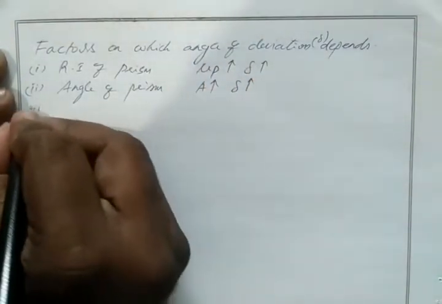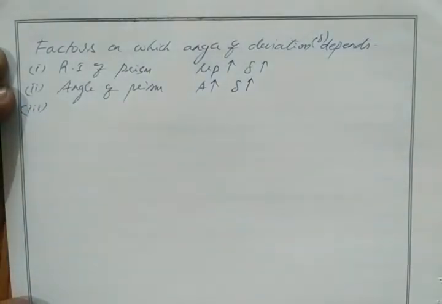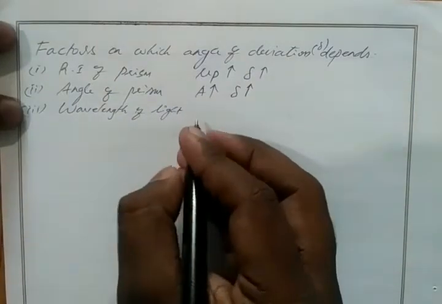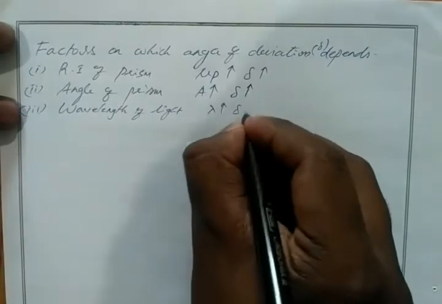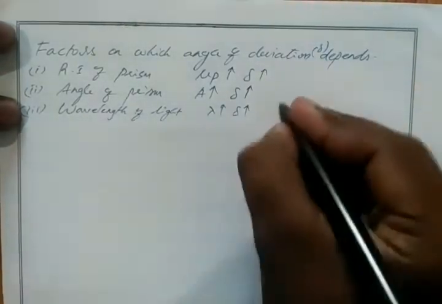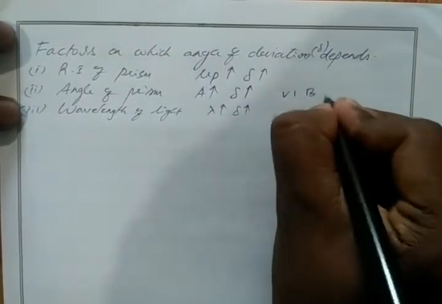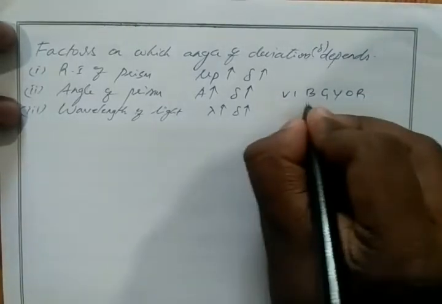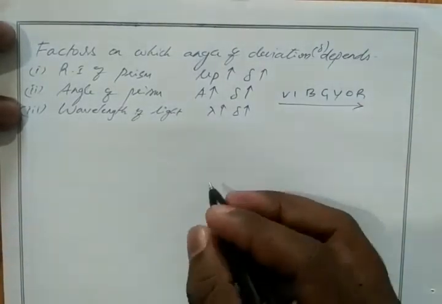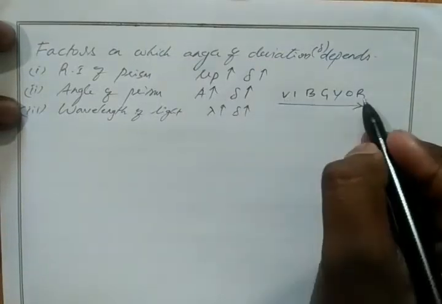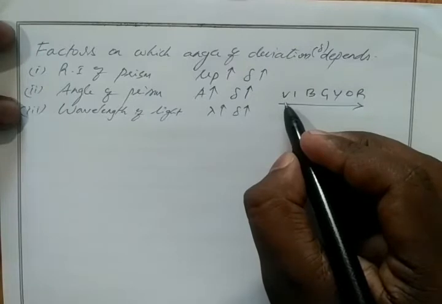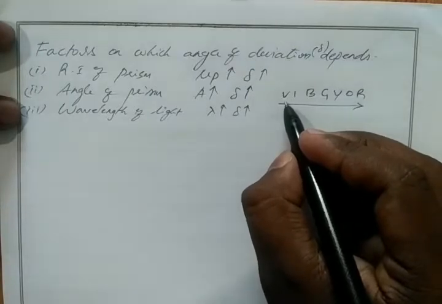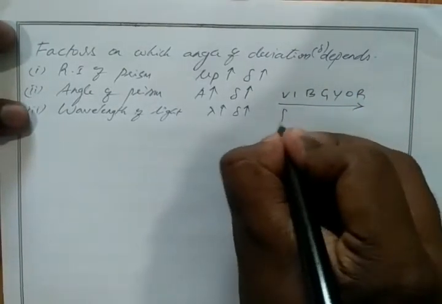Then third one, wavelength of light. So if wavelength of light increases, then angle of deviation also increases. So wavelength, we know, starts from VGR. So wavelength is in increasing order. For violet, less wavelength, red more wavelength. Okay. So for violet, less angle of deflection. So deflection for violet,